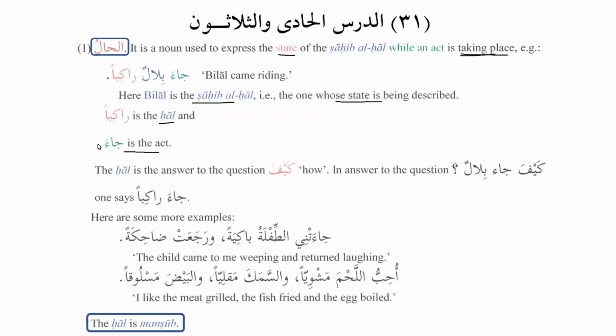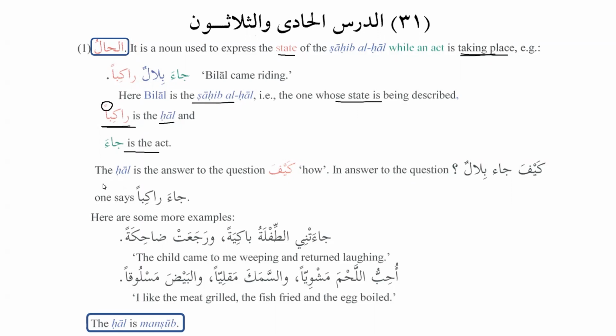And we know that, as we can see, it is a common noun, or an indefinite noun, and it is always mansub. So two things that we need to know. Number one, it is an indefinite noun, it is nakira, and number two, it is always mansub. And this is something very, very important.